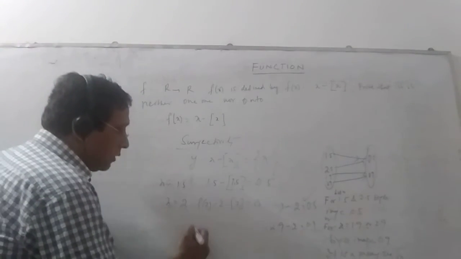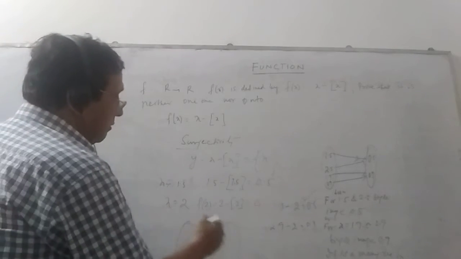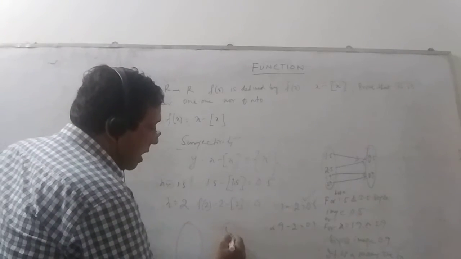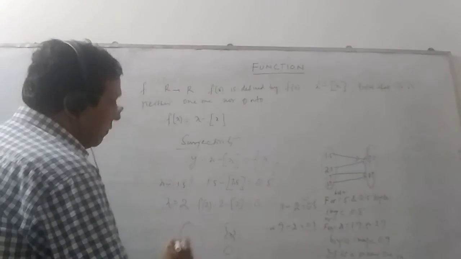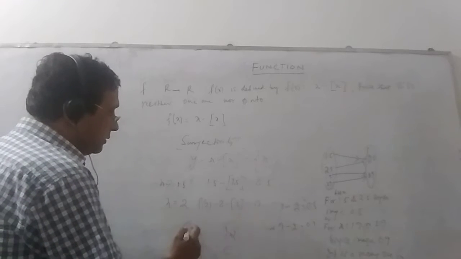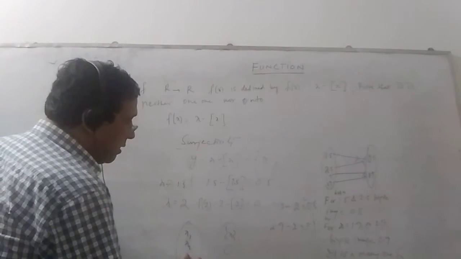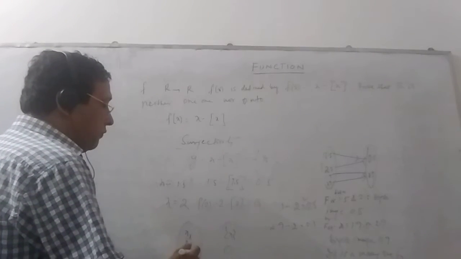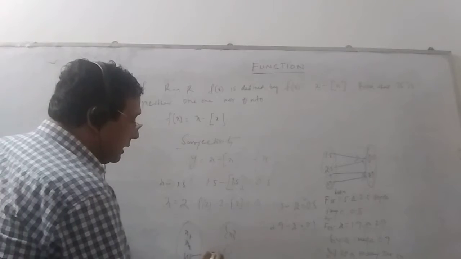So if we consider this, only the fractional part and also the zero are coming over here for each value of x. Suppose this is x1, x2, x3. If it is a whole number, then we are getting zero.